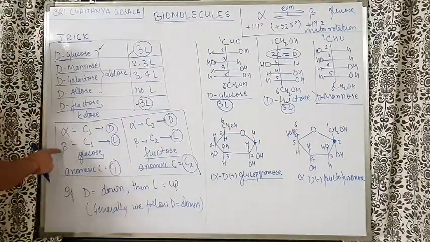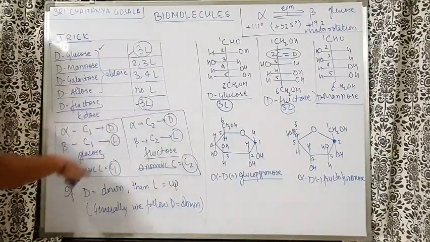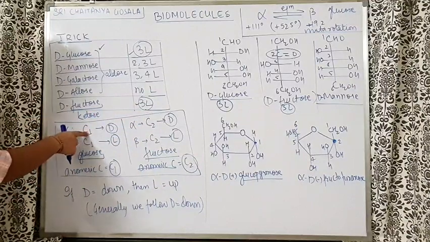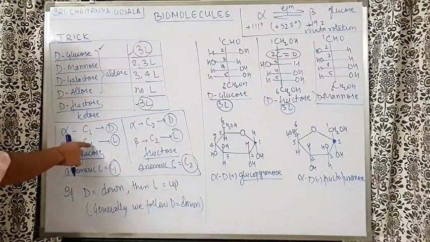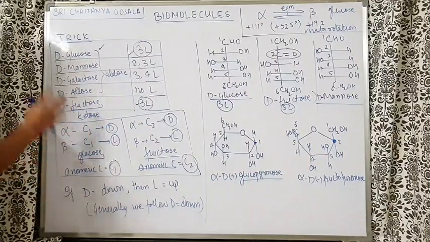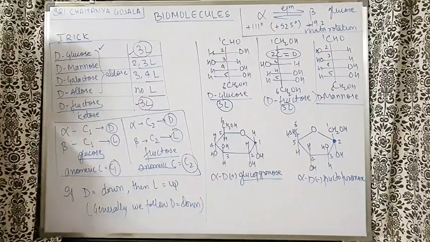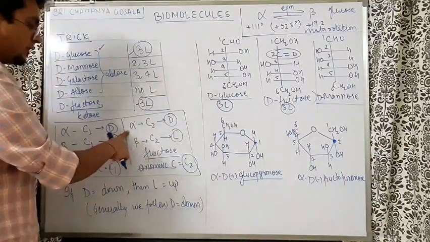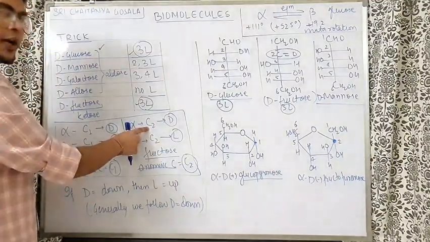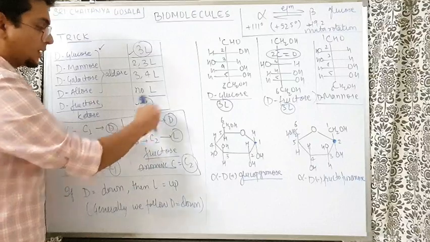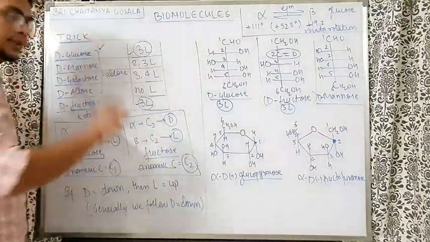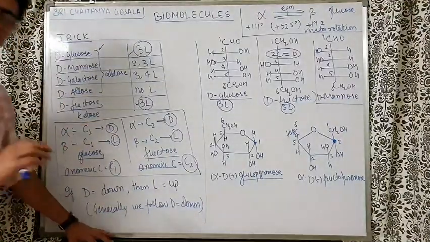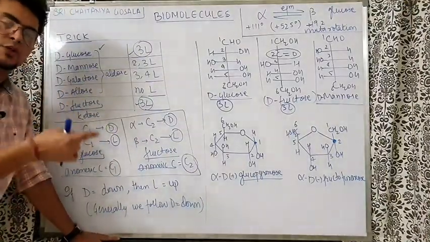So alpha glucose, beta glucose, how do we write them in the cyclic structure? Alpha glucose means C1 has D configuration, that means the OH will come on the right side, and beta glucose means C1 will have the L configuration, the OH group will come on the left side. If you write alpha fructose, then the C2 carbon should have OH on the right side, and beta fructose means the C2 carbon should have OH on the left side. So alpha means OH on the right side, beta means OH on the left side.